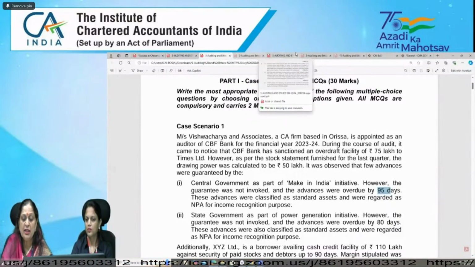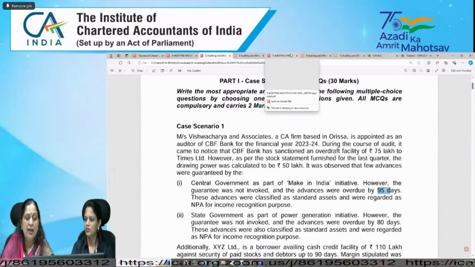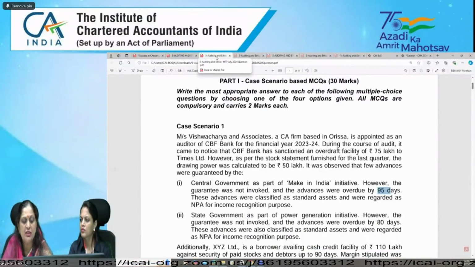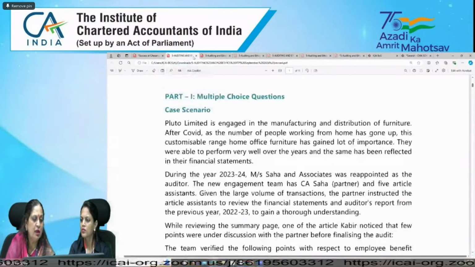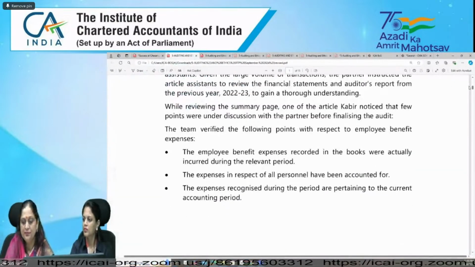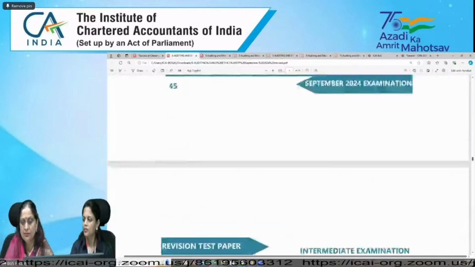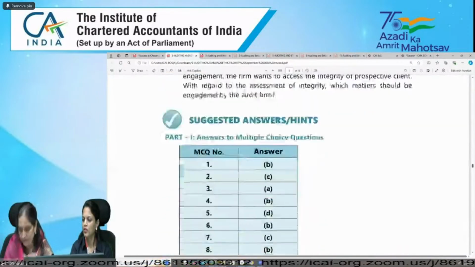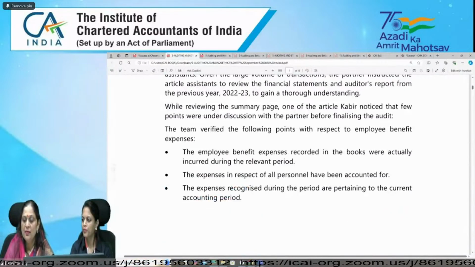One more correction we want to highlight is in RTP also, we have issued a corrigendum. Can you show that RTP also? In this question of bank audit, question number 19 of RTP,